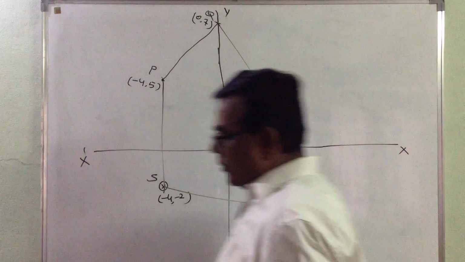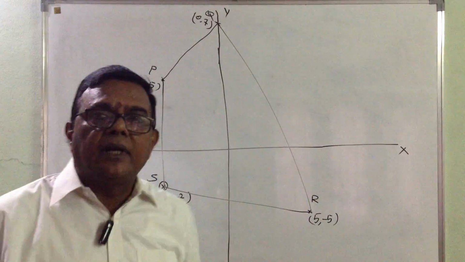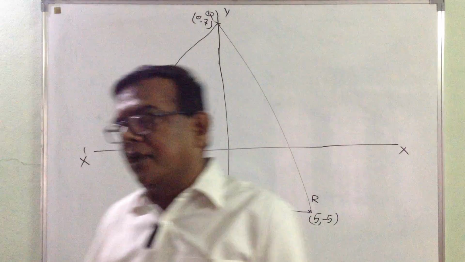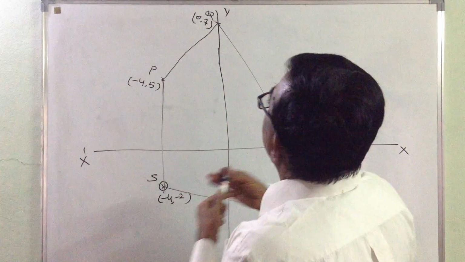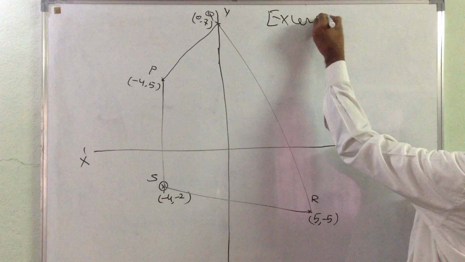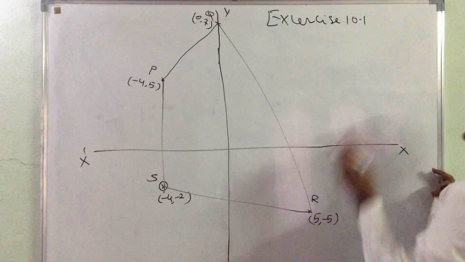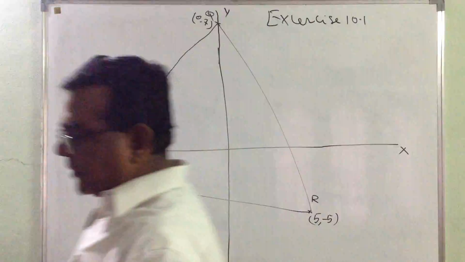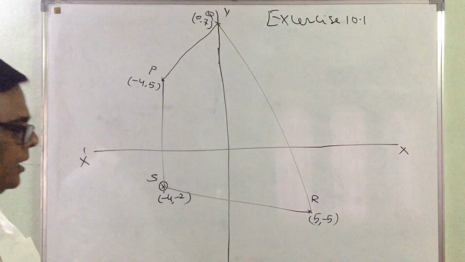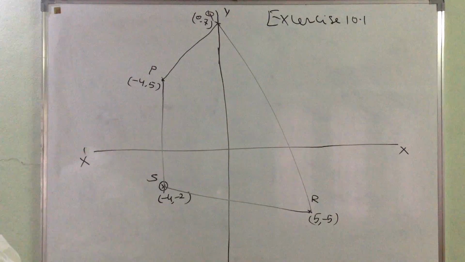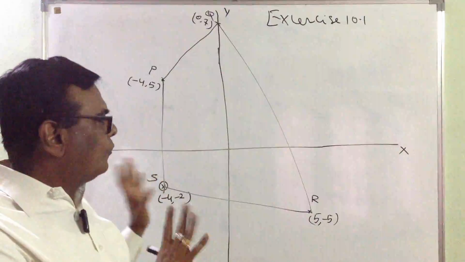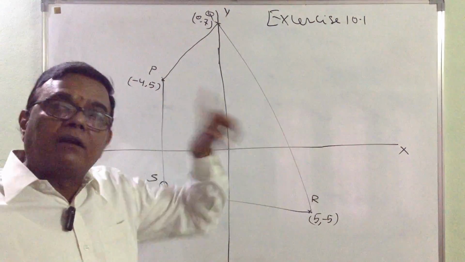Let us see exercise 10.1 in the NCERT CBSE book on straight lines. The first question says there are 4 given points in the xy plane, the Cartesian plane. We are asked to plot all these 4 points, which are vertices of a quadrilateral.